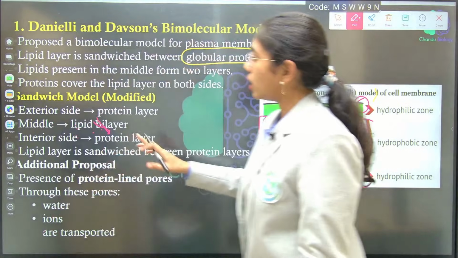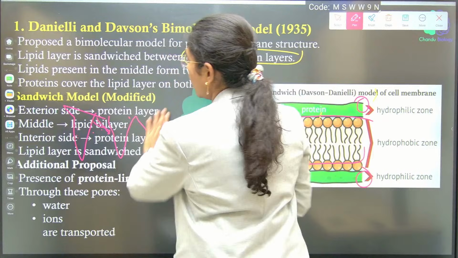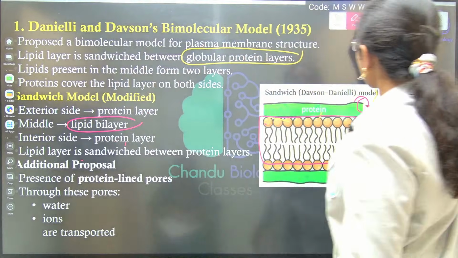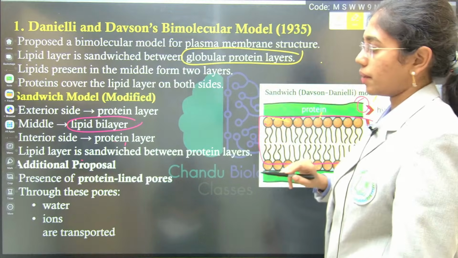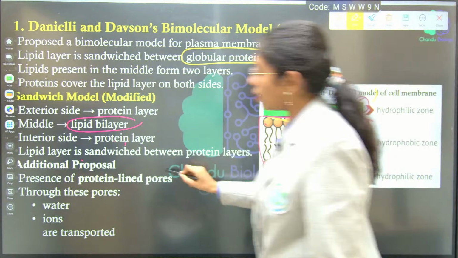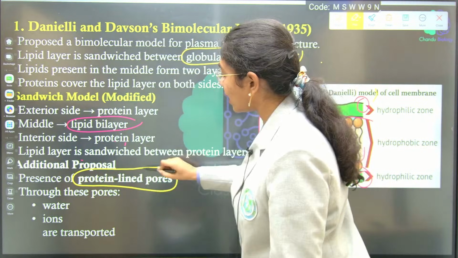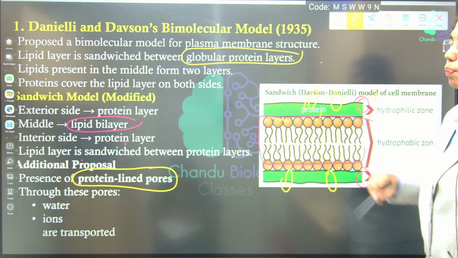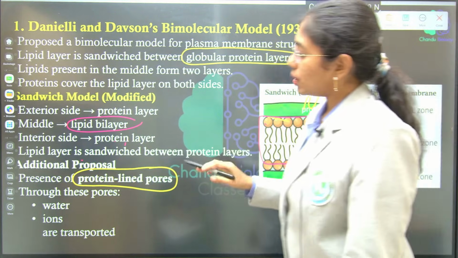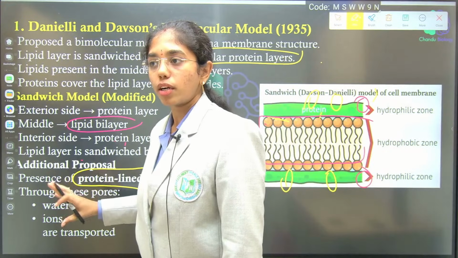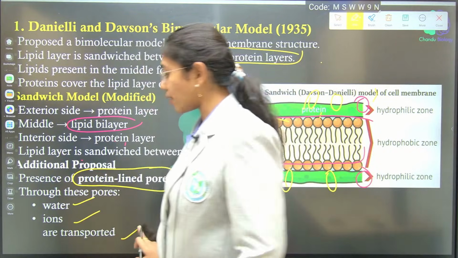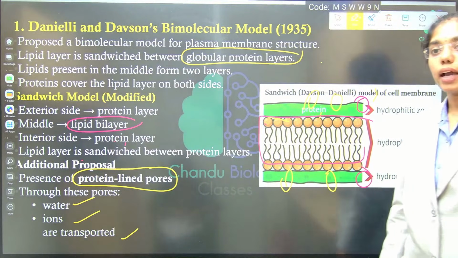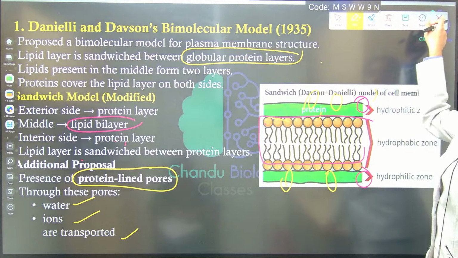Here you see the exterior side protein layer, in the middle the lipid bilayer is present, and on the interior side again you will have the protein layer. Protein-lined pores are present on both the ends. These pores, what is transported through them to either side? Water and ions are transported to either side. Clear, right? Any doubts anywhere?